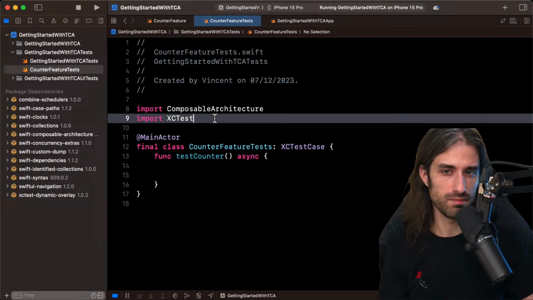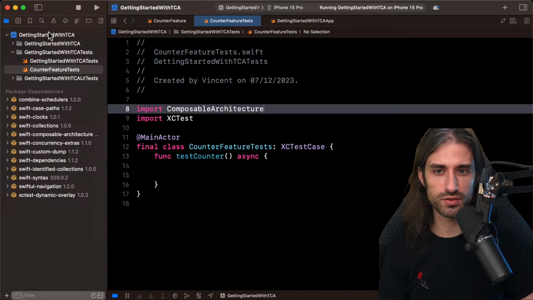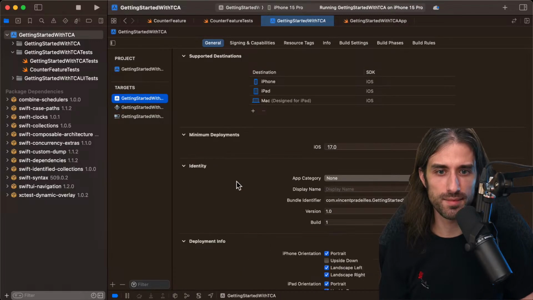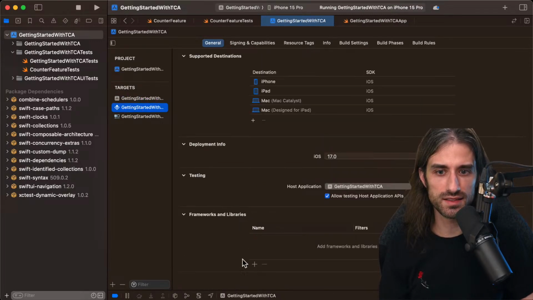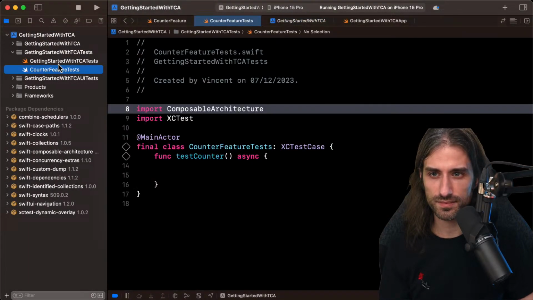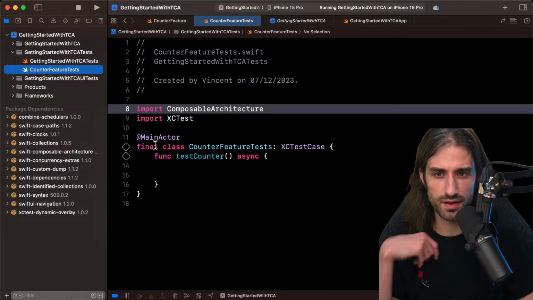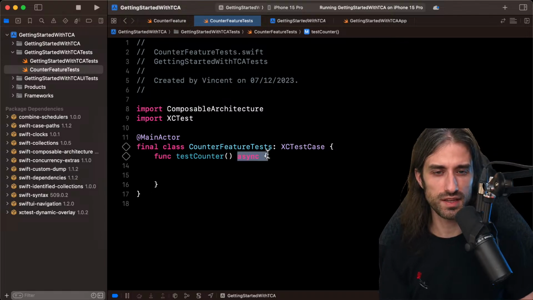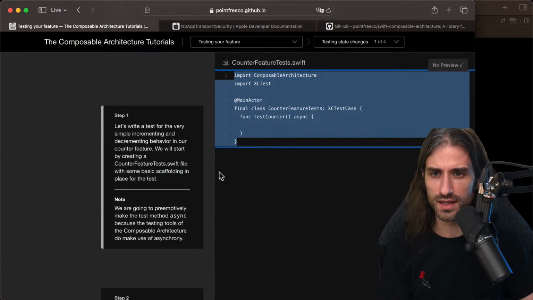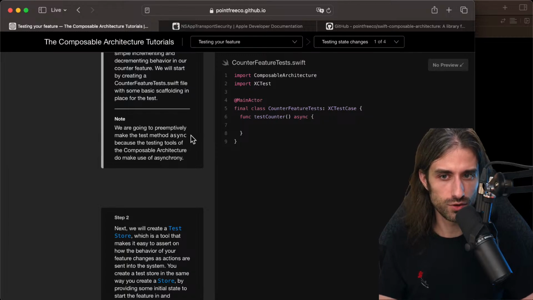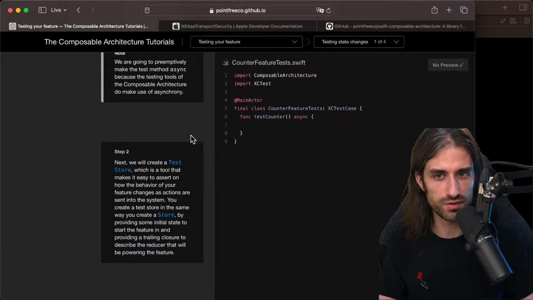So what do we have? We import XCTest, makes sense for a test. We import the composable architecture, so maybe I will need to also add it here as a framework that is linked. So I'm going to add it, composable architecture, perfect. And then we have the class counter features test, which is the XCTest case, and test counter. It's async. Tests are allowed to be async. We're good. So let's write a test. Note, we are going to preemptively make the test method async because the testing tools of the composable architecture do make use of asynchrony.